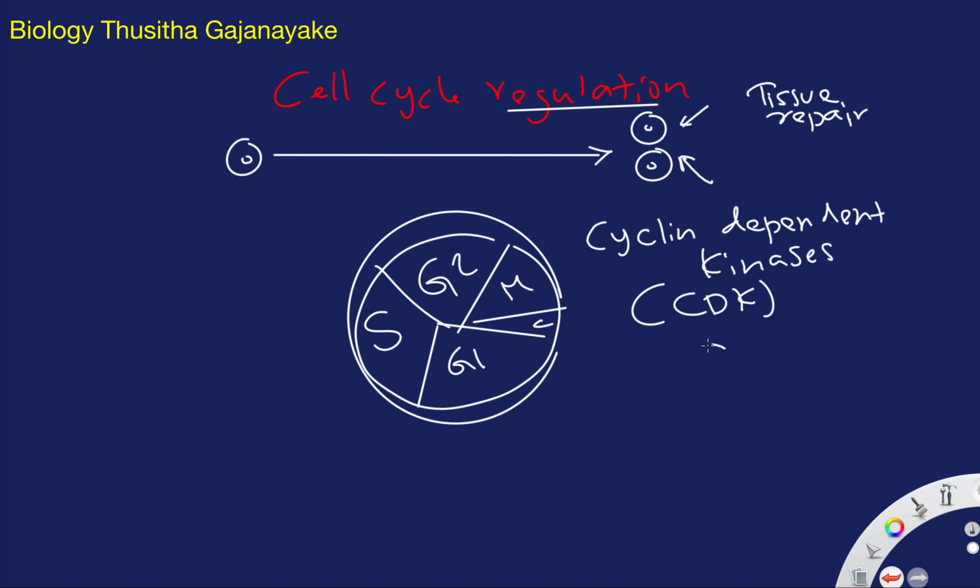So I can draw the enzyme cyclin dependent kinase. You will see here the active site, and in this case they need another molecule binding on it, that is cyclin. Not only that, the activation requires phosphorylation of the enzyme.